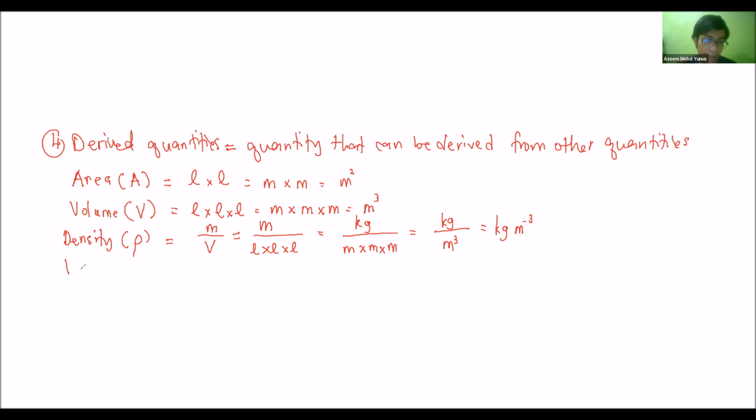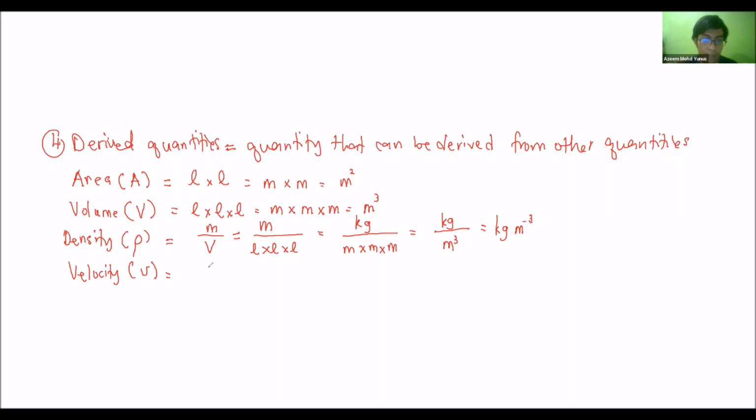Work done. Or not work done. Before we go to work done, let's define something simpler than that, which is motion, the quantity of motion, velocity. So it's v, small v.